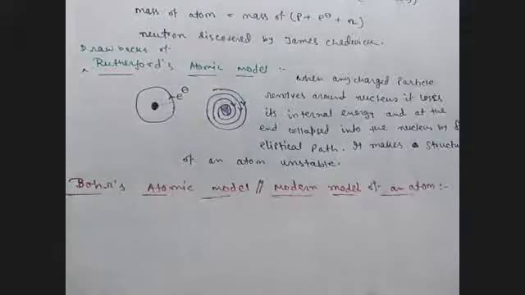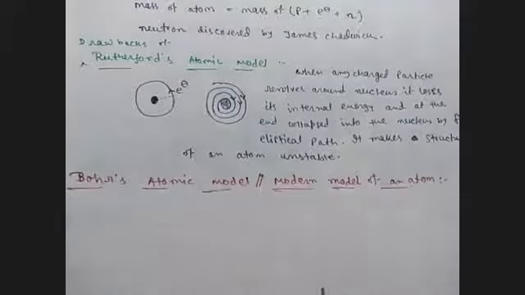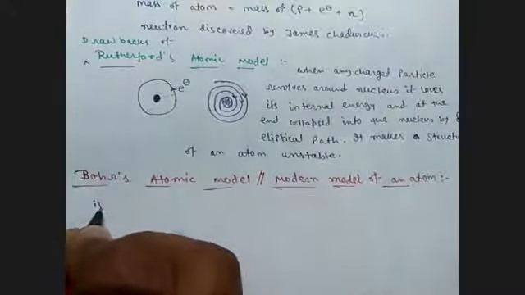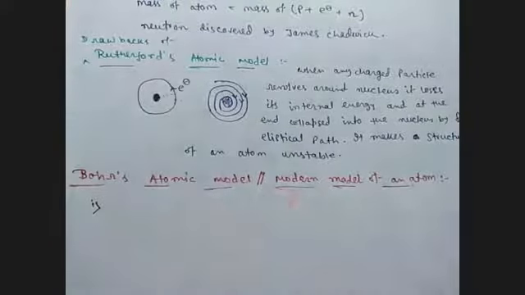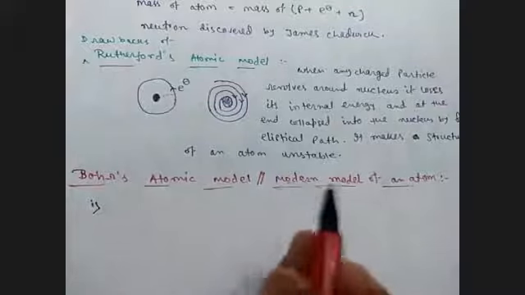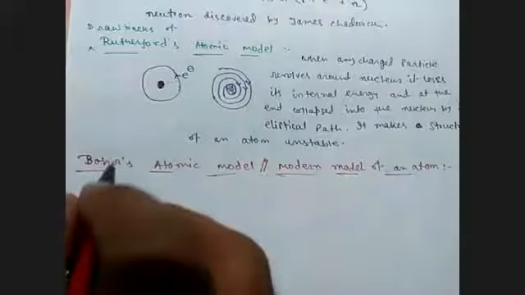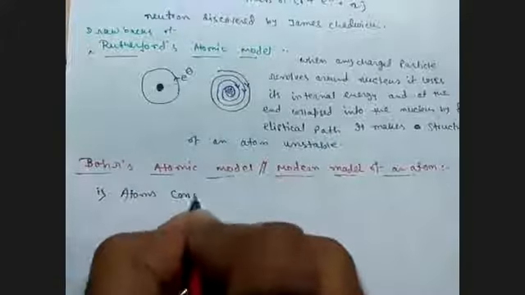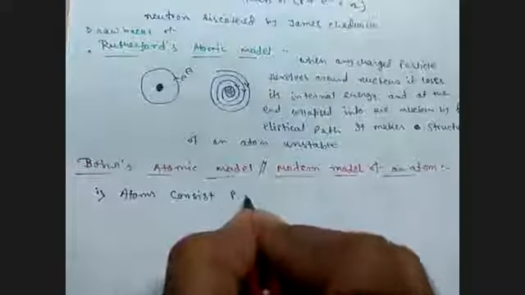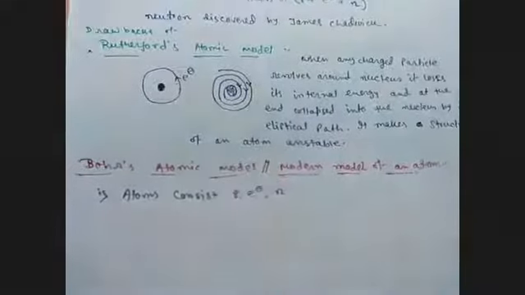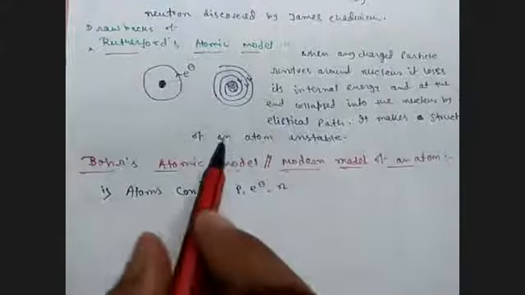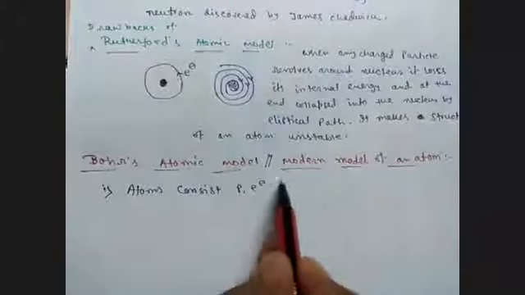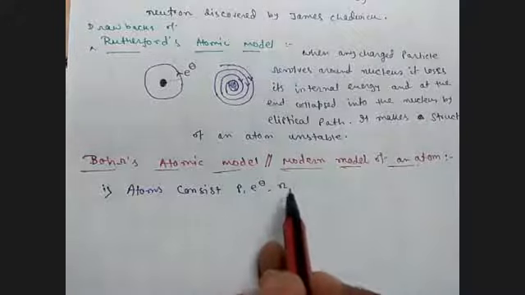Scientist Bohr at first told that an atom consists of subparticles called electron, proton, neutron. Scientist Bohr told this because the neutron was discovered after the Rutherford model. So in the Rutherford model, the concept of neutron was absent, but in Bohr's model it is present.